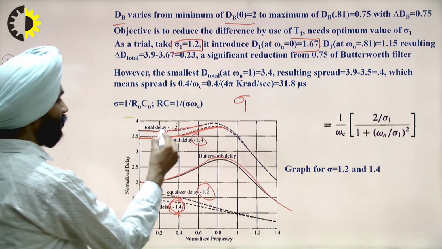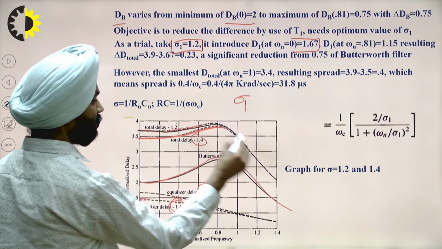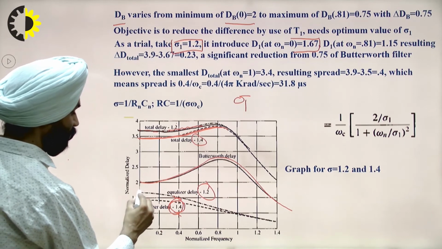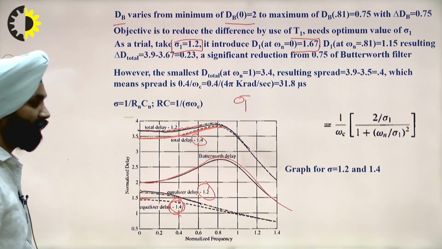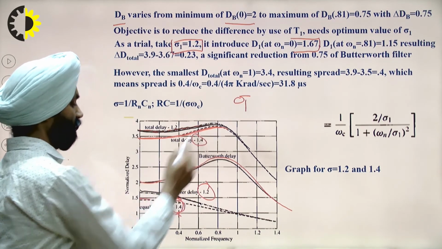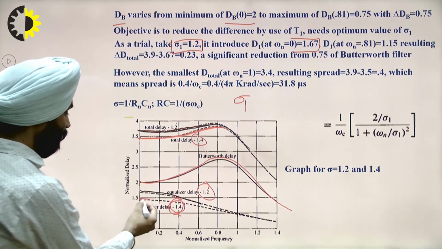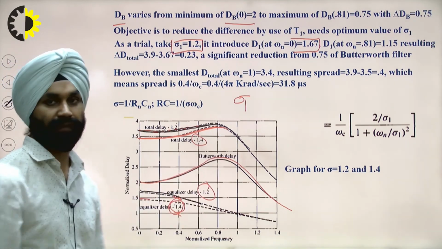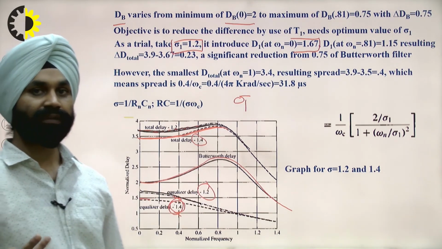So one delay is this one and the other delay line is this one. When they are added up with the main filter delay, this gives this delay, whereas the red line gives this 1.4 delay.